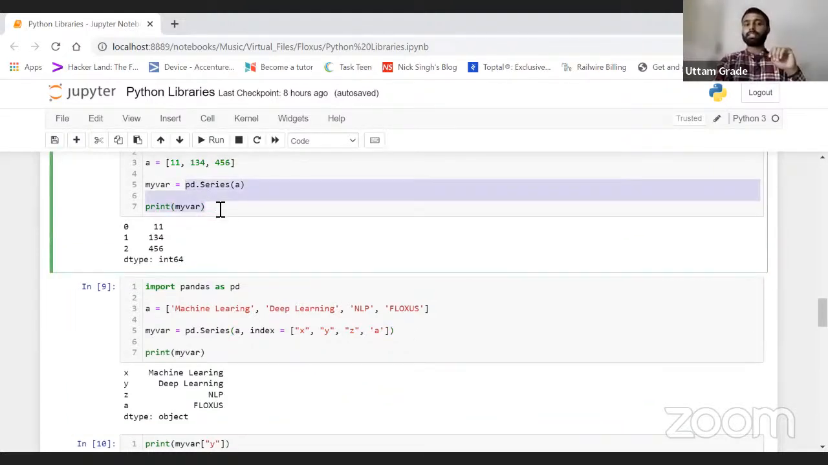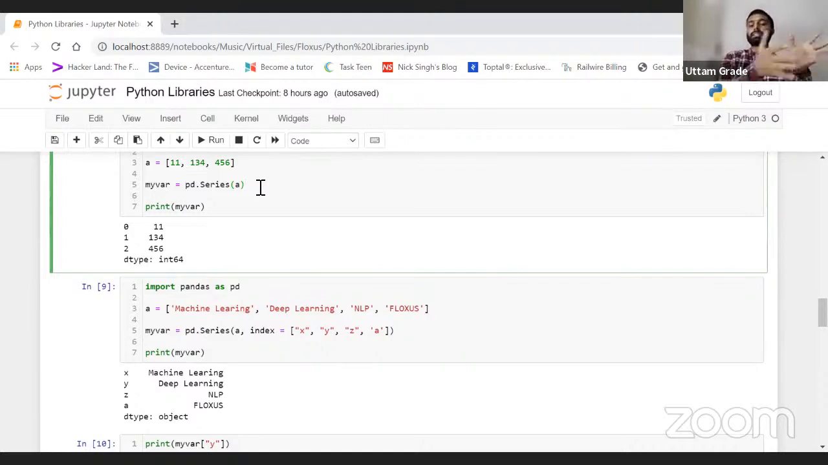So previously we made a series, right? We converted a list to a series. Here we have a dictionary.